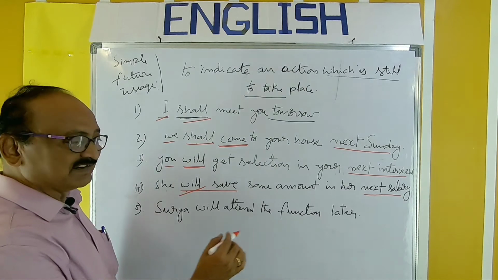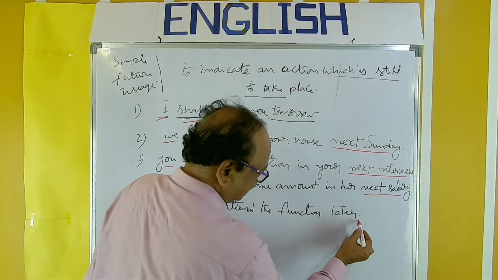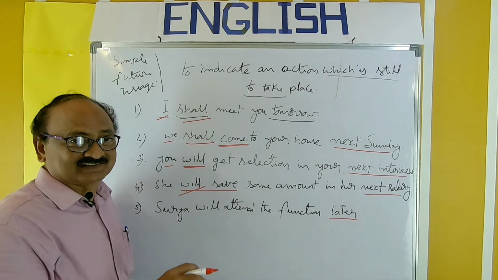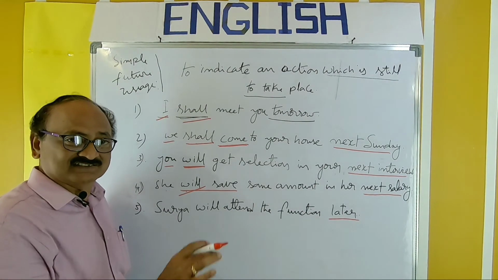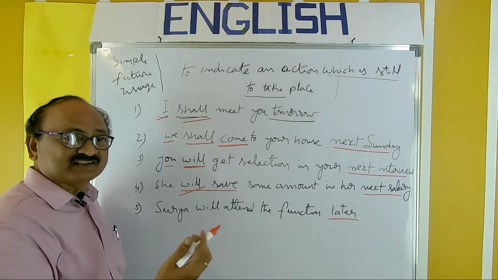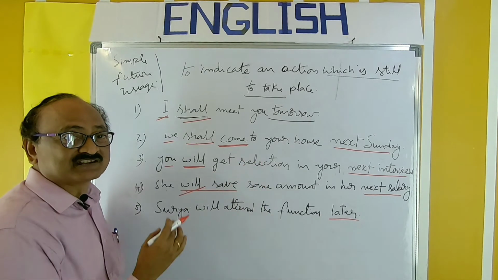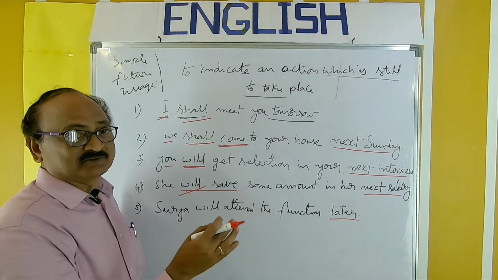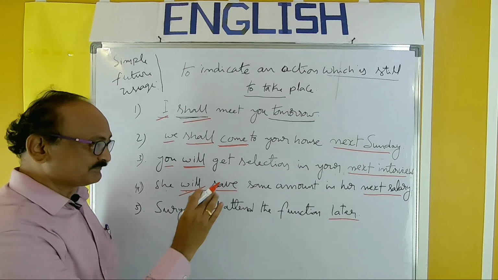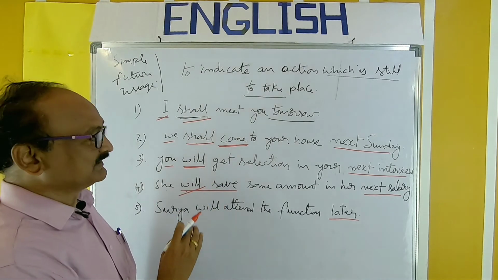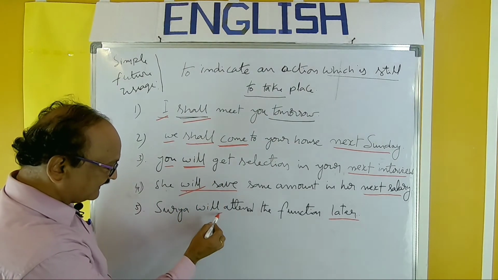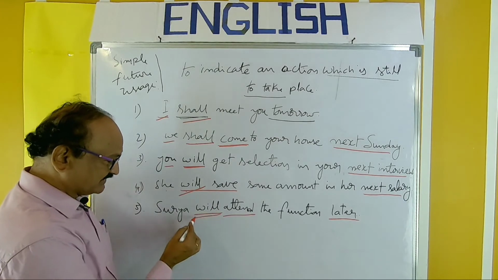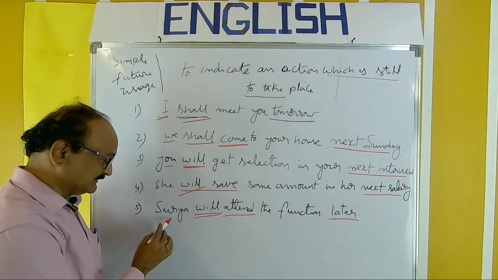Surya will attend the function later. Not now, later, maybe after an hour or two hours, in the future. So, any future action which will happen after some time, tomorrow, next Sunday, next month, you should use this simple future. Say, Surya will attend the function. You should use will with the second and third persons.